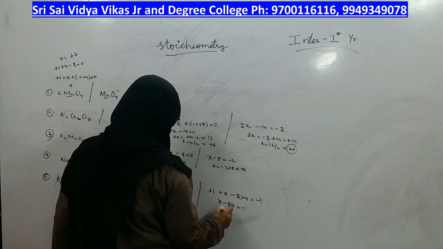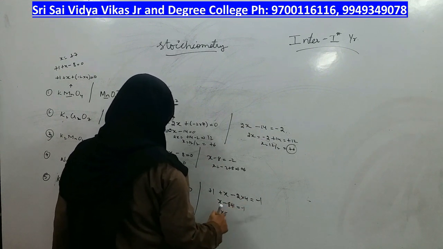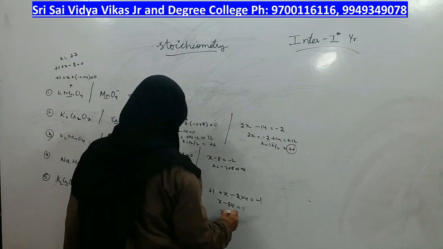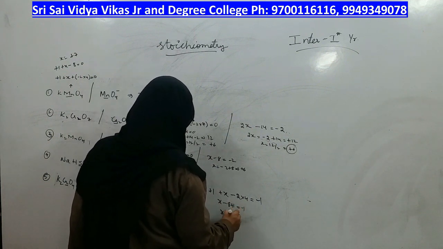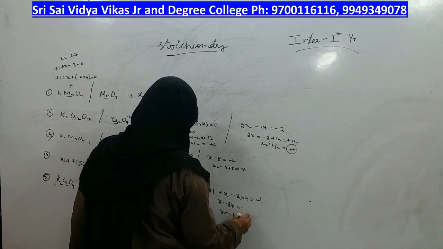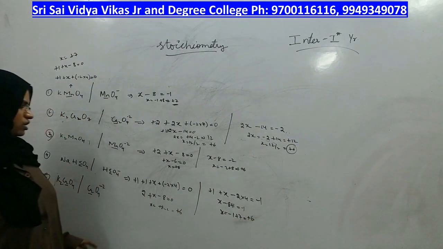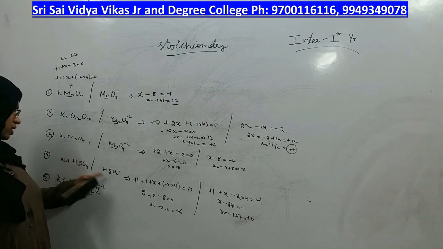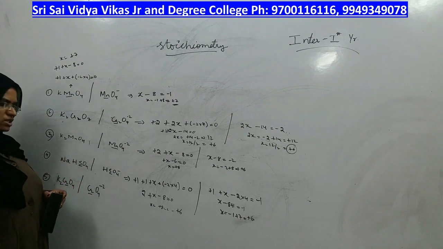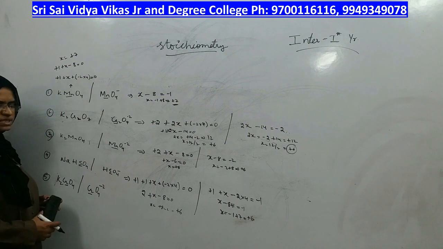X is equal to minus 8 plus 1, which is minus 7. Minus 7 comes here as plus 7. Therefore, it is plus 6. Right? In these molecules, sulfur has an oxidation state of plus 6.